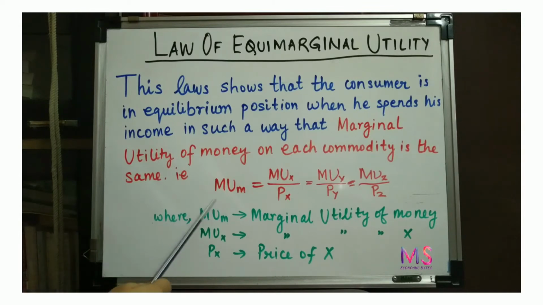What this equation is trying to say is that the consumer needs to allocate his limited money income among all these commodities, that is X, Y, Z, in such a manner that the marginal utility of money equalizes with the marginal utility of each of these commodities.